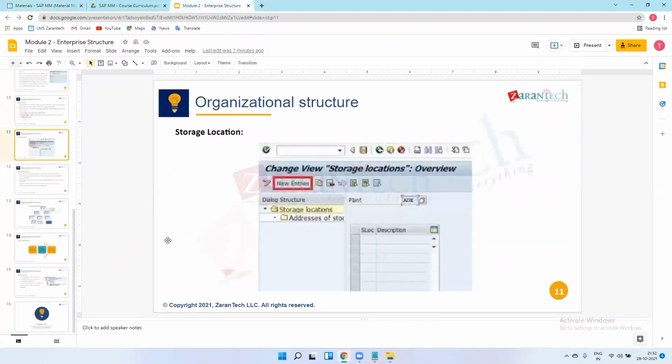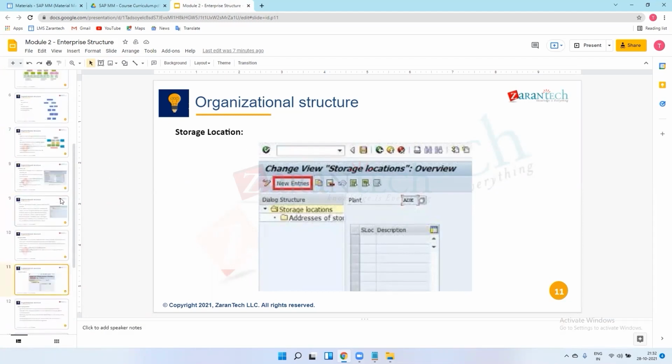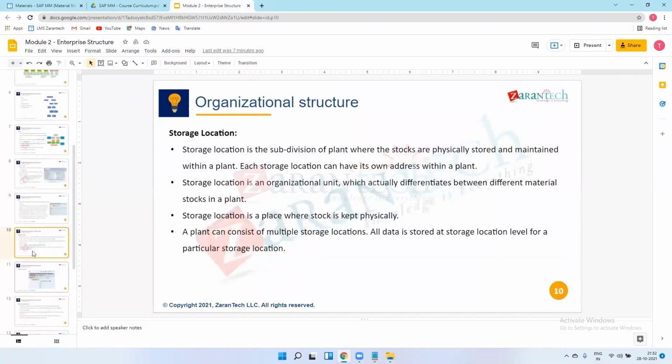So today's last unit is storage locations.